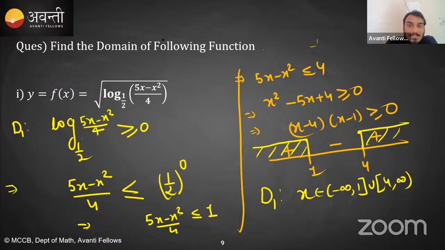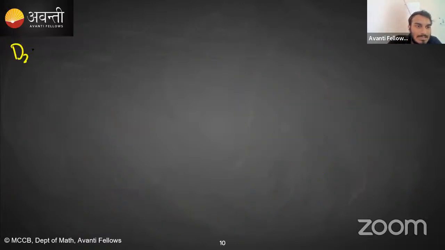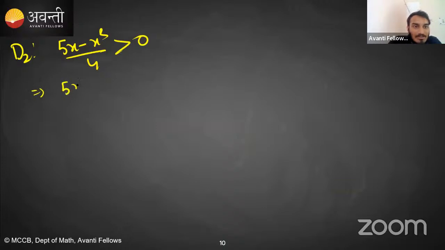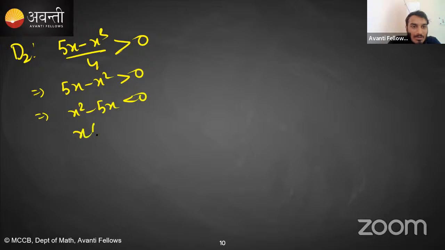So what would be the second step? Value in front of log should be positive. So it means what will d2 be? 5x minus x square by 4 should be positive. Means 5x minus x square greater than 0, multiply with negative: x square minus 5x less than 0. So factorize: x into (x minus 5) less than 0.